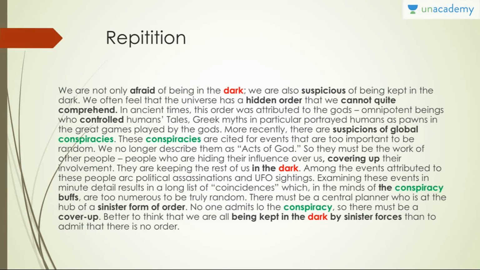If you see clearly, the words which are emboldened, just forget the colors for now. The words like afraid, dark, suspicious, hidden, cannot comprehend, controlled, suspicions of conspiracies, cover up, dark, conspiracy buffs, sinister form of order, conspiracy, cover up, being kept in the dark.